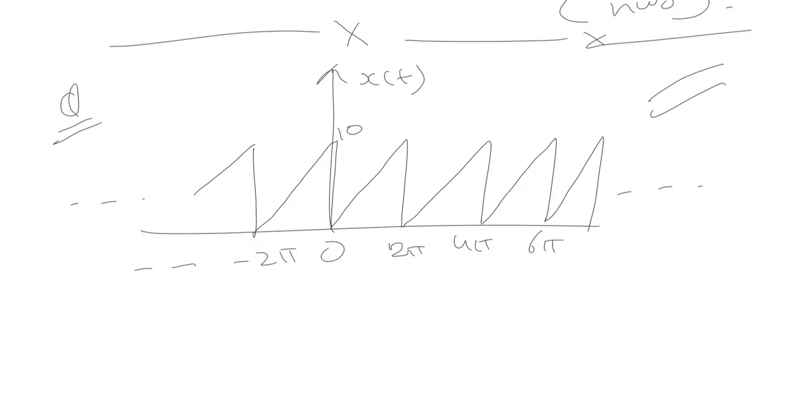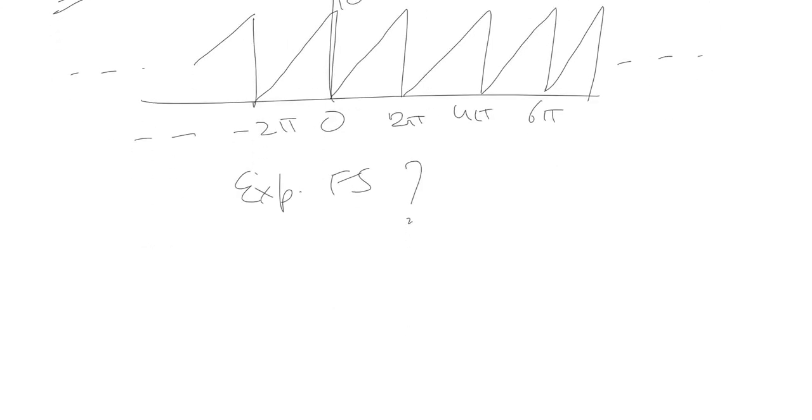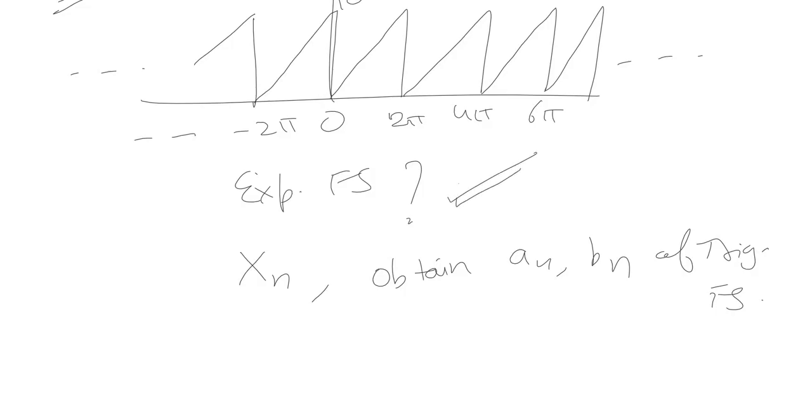The question is to find the exponential Fourier series for this waveform, and using the coefficients of this exponential Fourier series, that is x[n], obtain a_n and b_n of the trigonometric Fourier series. First we need to find the exponential Fourier series, and with the help of the obtained Fourier series coefficients, we need to find a_n and b_n, the Fourier series coefficients of the trigonometric Fourier series also. Let us analyze it.